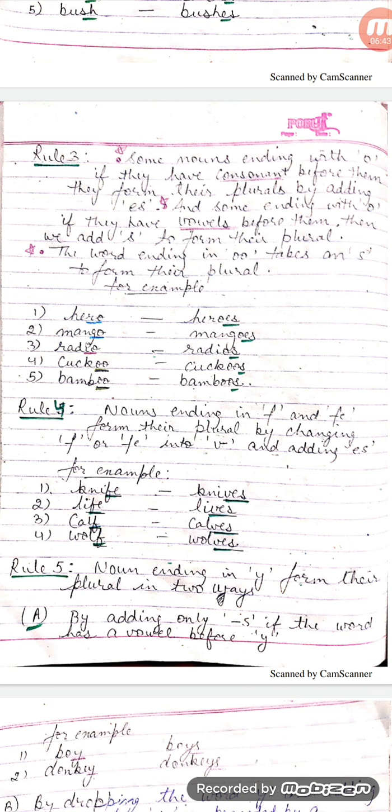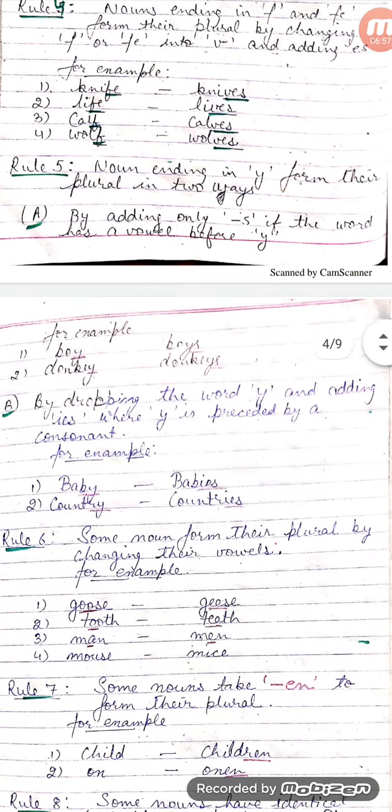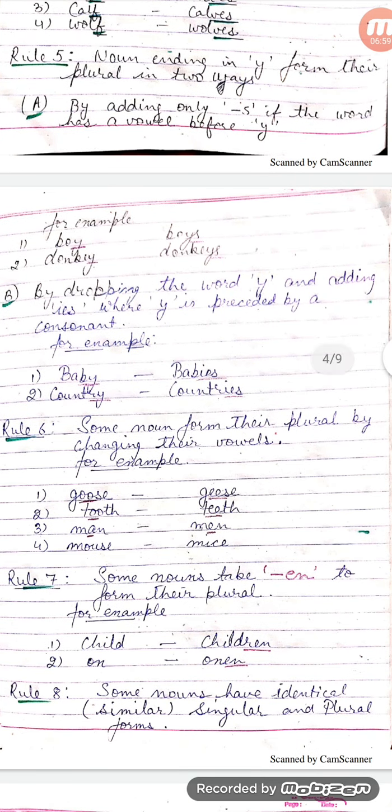Rule number 5. Nouns ending in y form their plural in two ways. First is by adding only s if the word has a vowel before y. For example, boy, boys, donkey, donkeys. Second, by dropping y and adding ies, where y is preceded by a consonant.